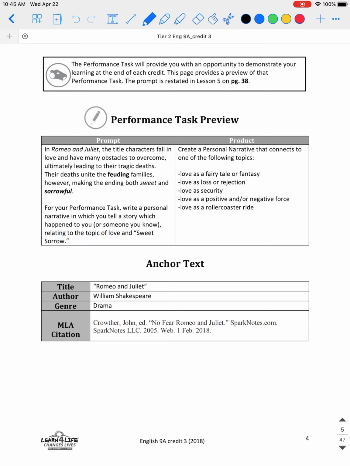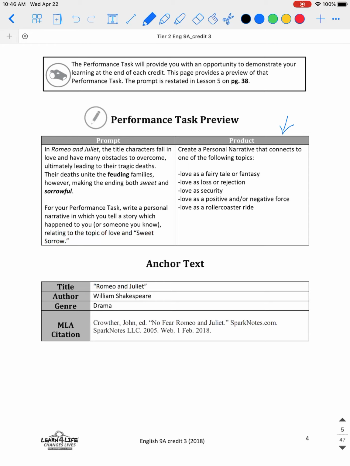And then for this portion, this is a preview of your performance task. So at the end of every packet, you have a project, either an essay, PowerPoint, letter. Every packet is different, and it connects to the theme. So the prompt is, in Romeo and Juliet, the title character falls in love and has many obstacles to overcome, ultimately leading to their tragic deaths. The deaths unite the feuding families, however, making the ending both sweet and sorrowful. For your performance task, write a personal narrative in which you tell a story which happened to you or someone you know relating to the topic of love and sweet sorrow.